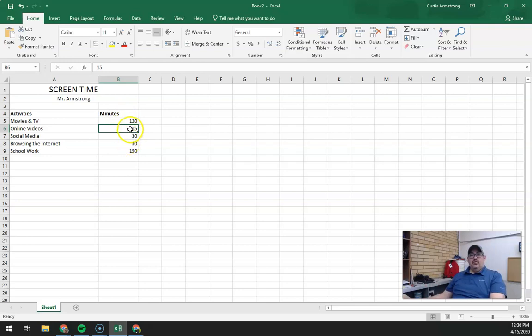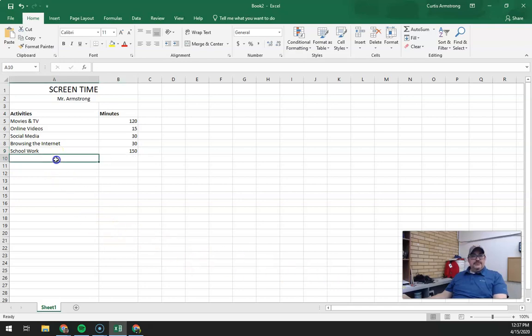So we need minutes, and I don't want to see you guys type in things like MIN for minutes. Since we have it at the top of our column, you don't need to do that. So I'm just going to hit undo, undo, undo. All right, I'm just typing 15 right there. Okay, all you need are the digits or the numbers right here. Okay, what we're going to do next, we are going to use a formula to add them all up.